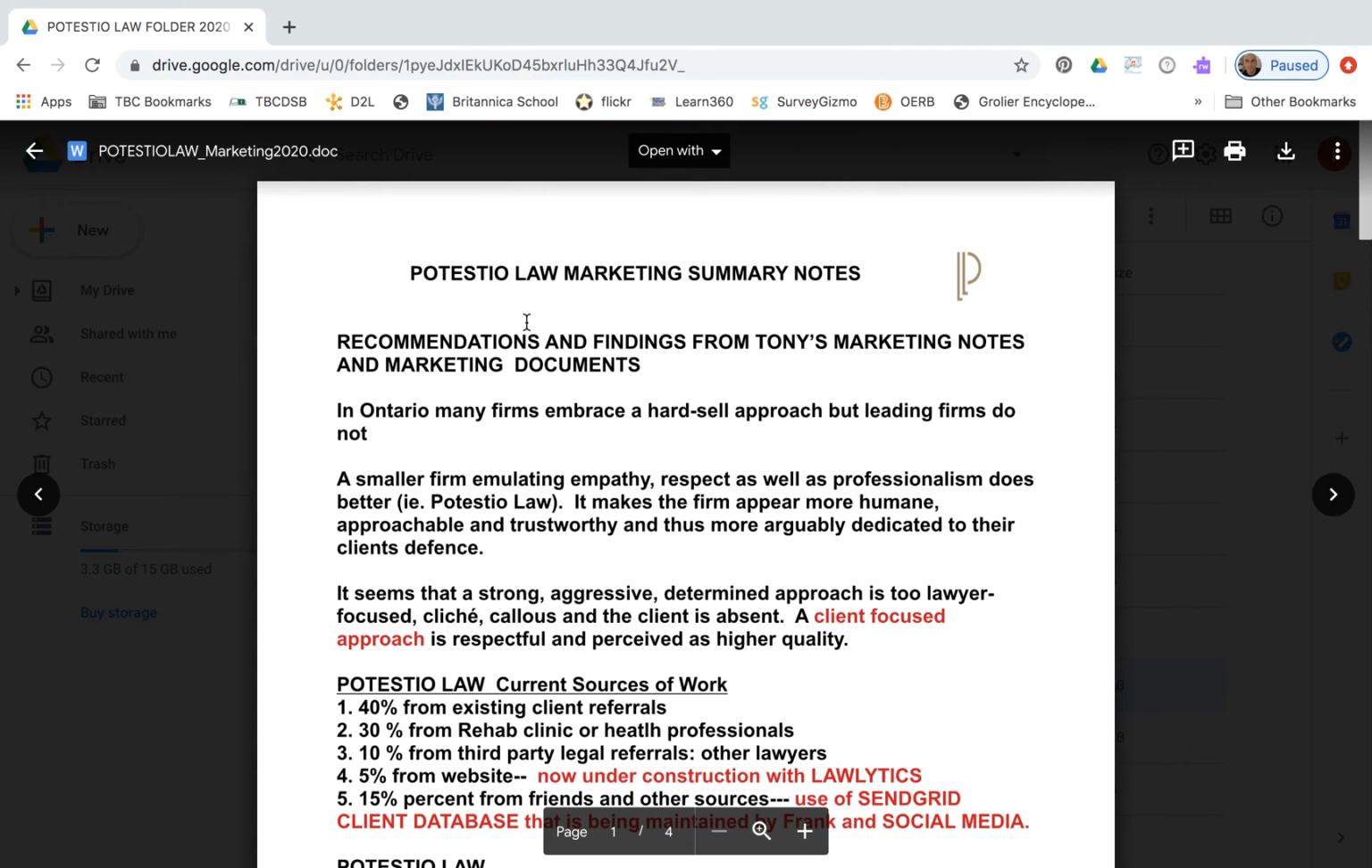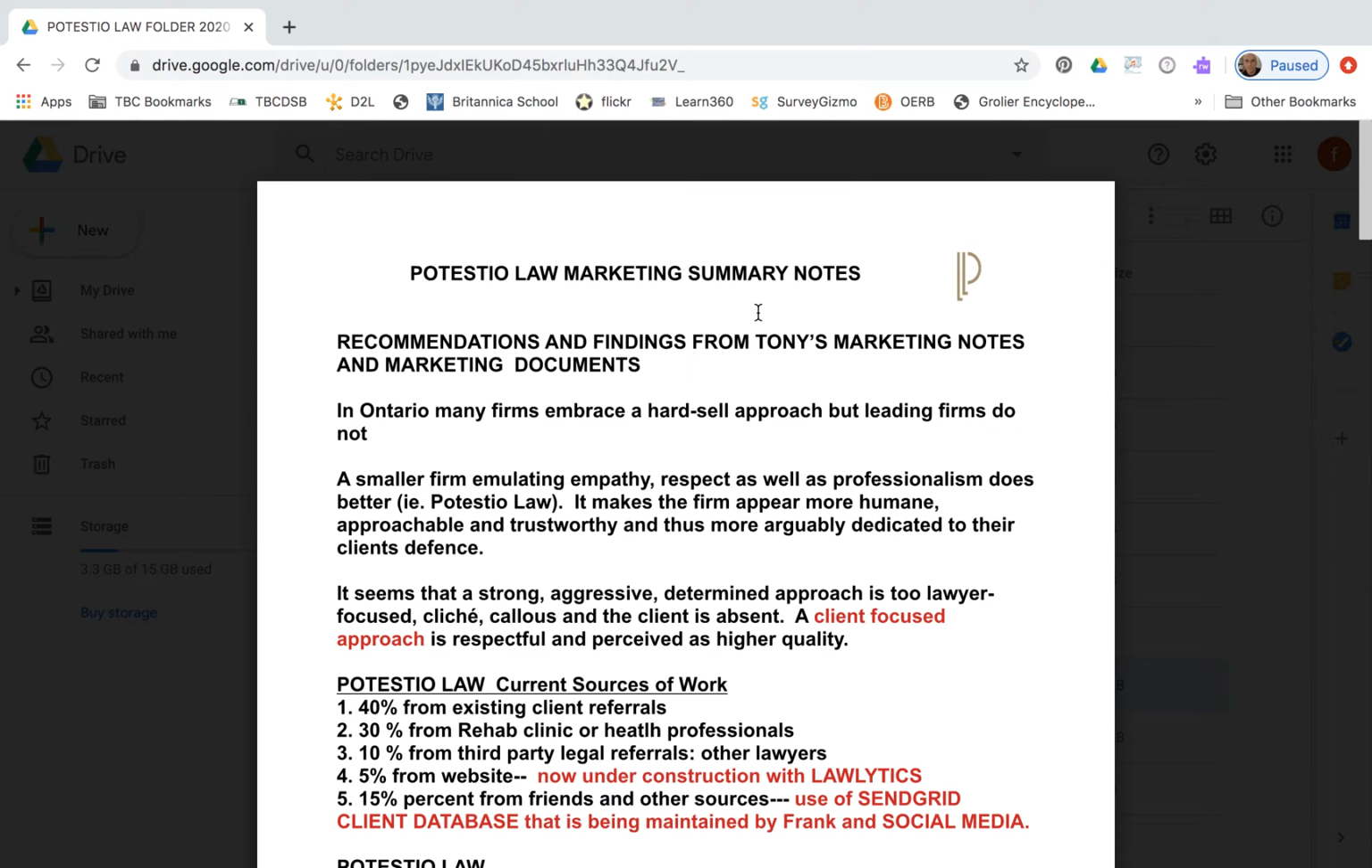This one here, Potestio Law Marketing Summary Notes, these are the summary notes I made off Tony's documents that he gave me about a week and a half ago. So these are, again, very brief summary notes on everything that was based on the marketing aspect of a website. So you can peruse that as well.